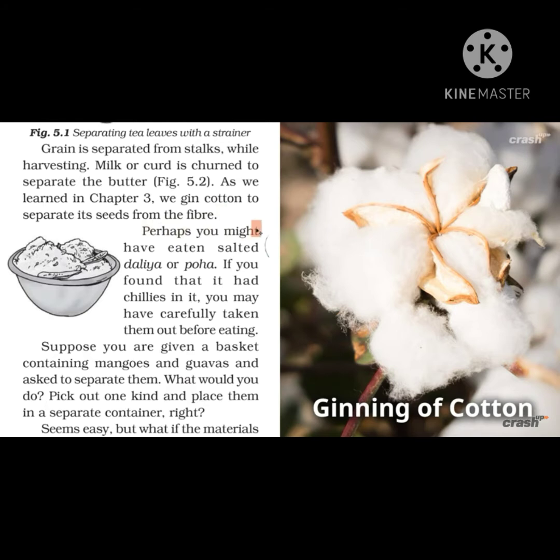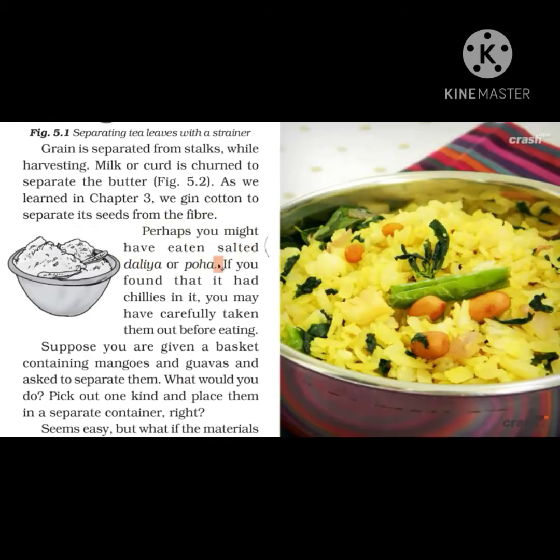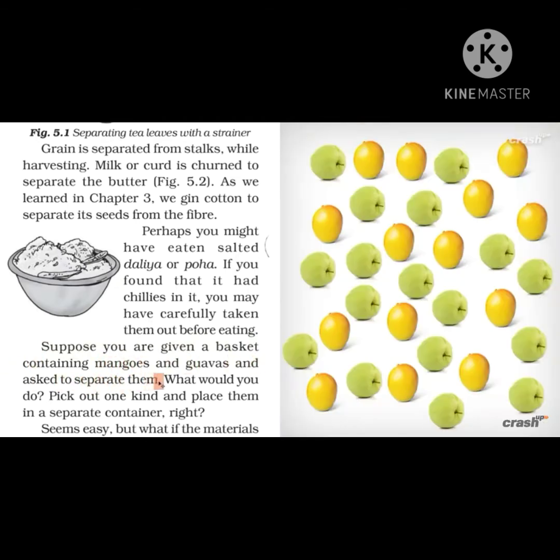So these are the different methods for separation. When you eat poha, at that time also you are separating chilies from it. In our daily routine, many times we are doing this separation. Now, if you are provided with mangoes and guavas and asked to separate them, what would you do?